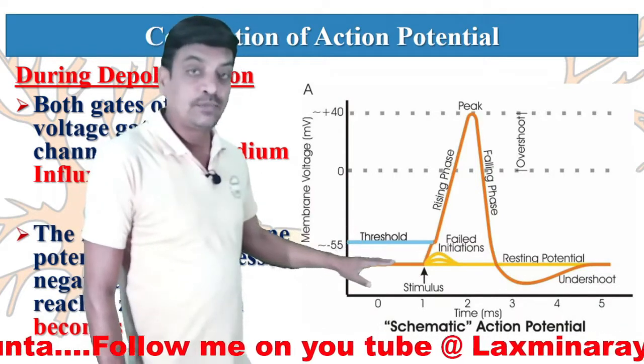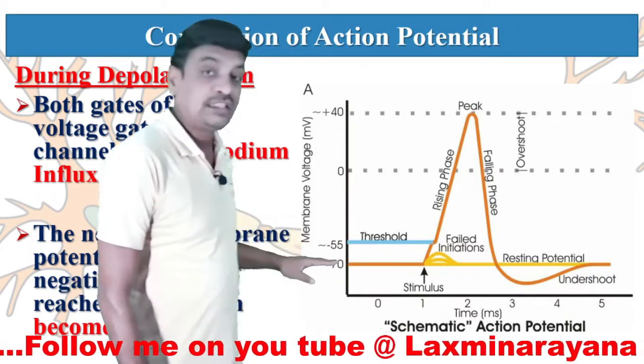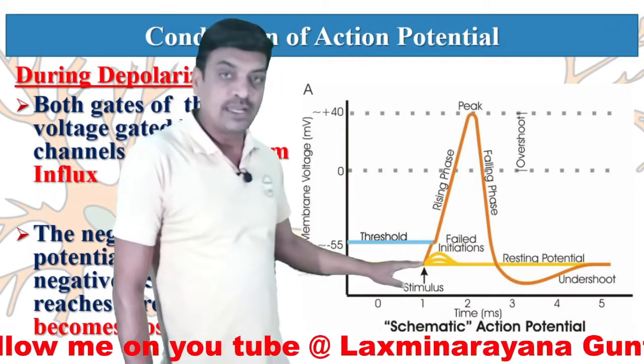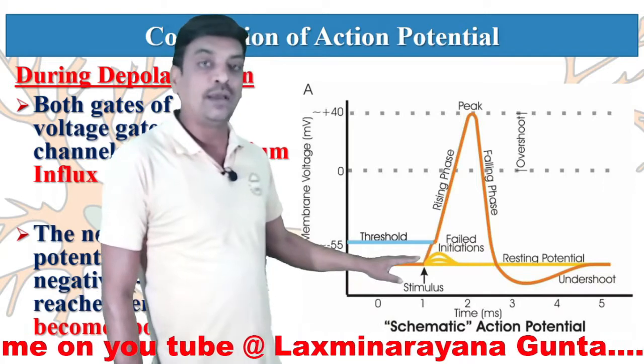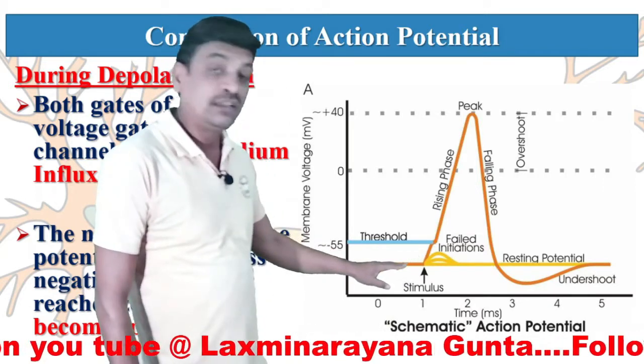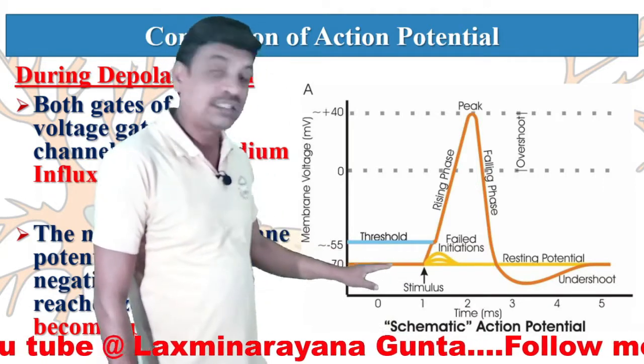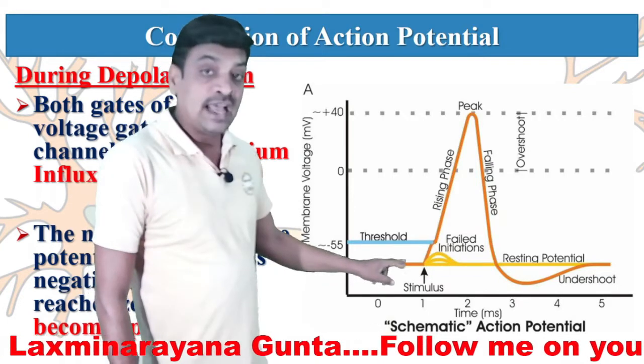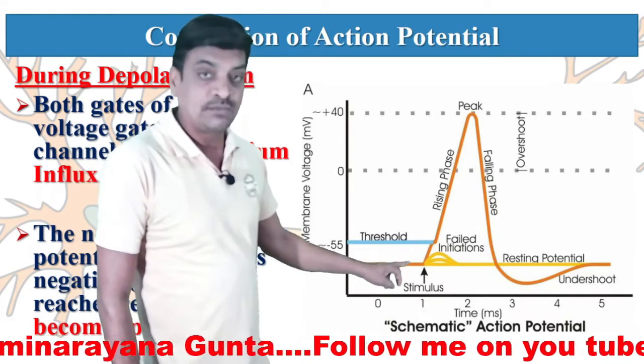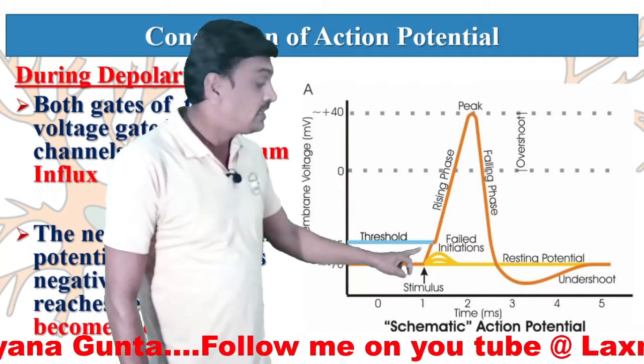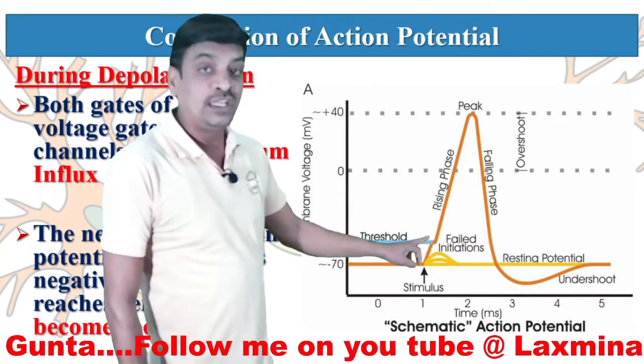It is represented in a graphical manner. This minus 70 is the resting membrane potential when the nerve fiber is under resting condition. When the axon hillock generates the action potential, sodium influx is observed. As a result, the inside negativity gradually decreases.